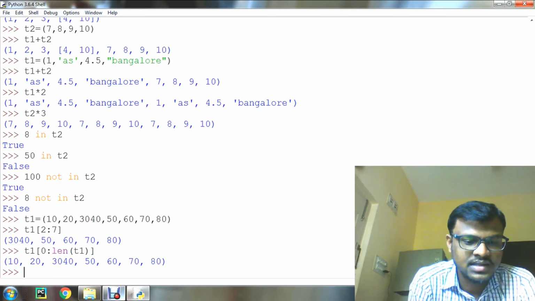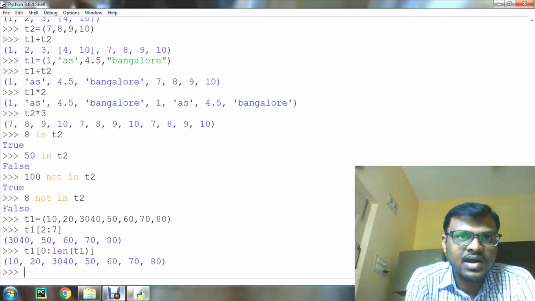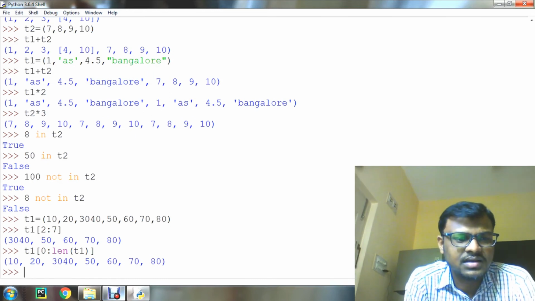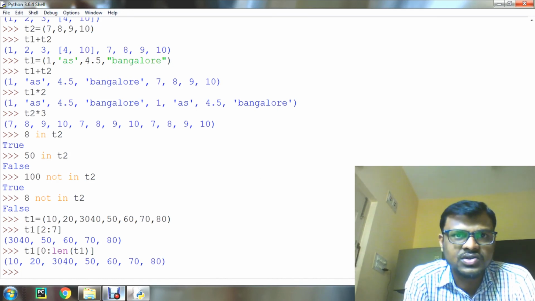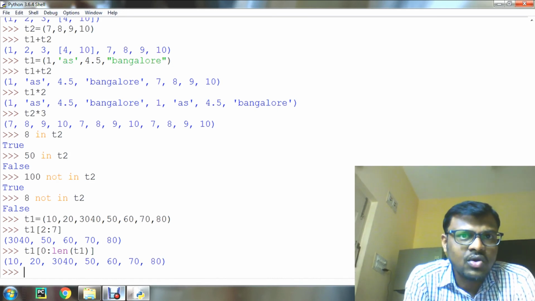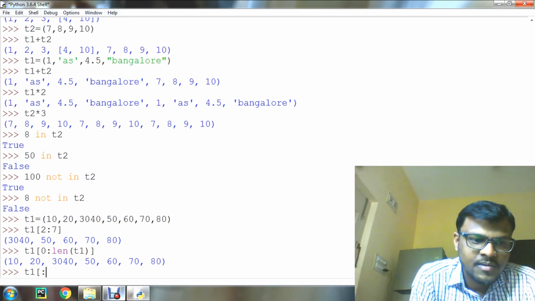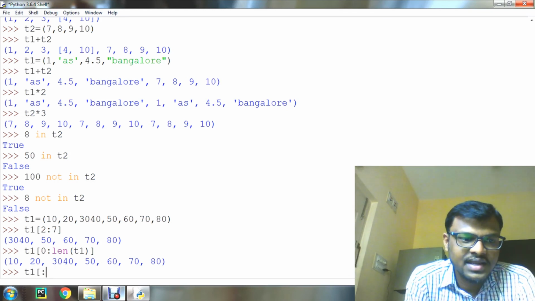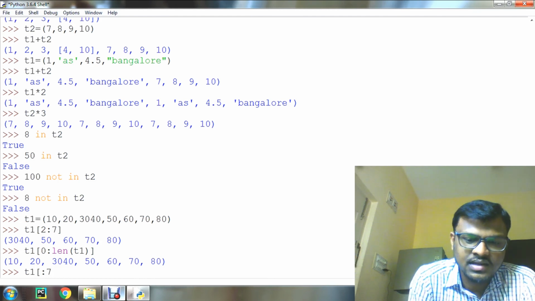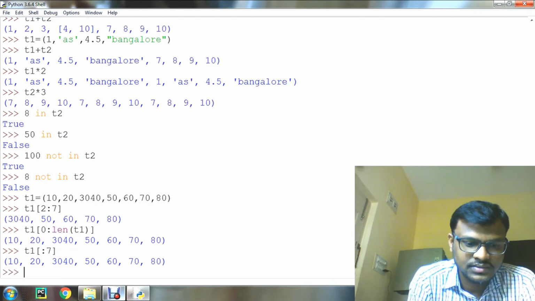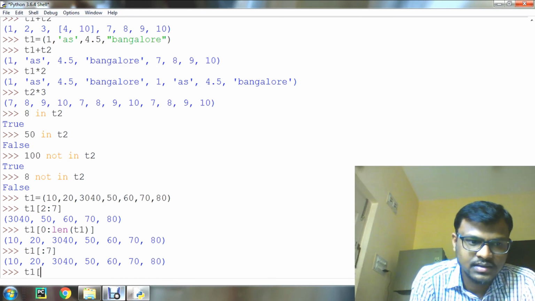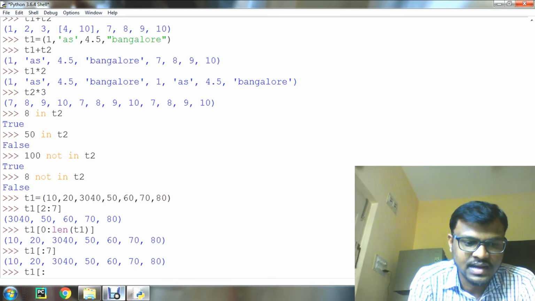See, all the elements got printed. And if I want to slice the elements starting from index 0 without mentioning the 0 index, we can just leave the starting index empty and give the ending index like this. For example, with a different value we can give it like this also.